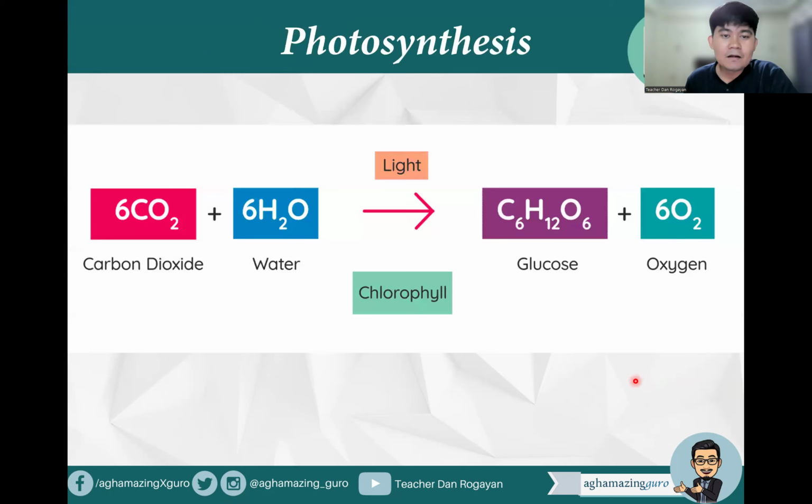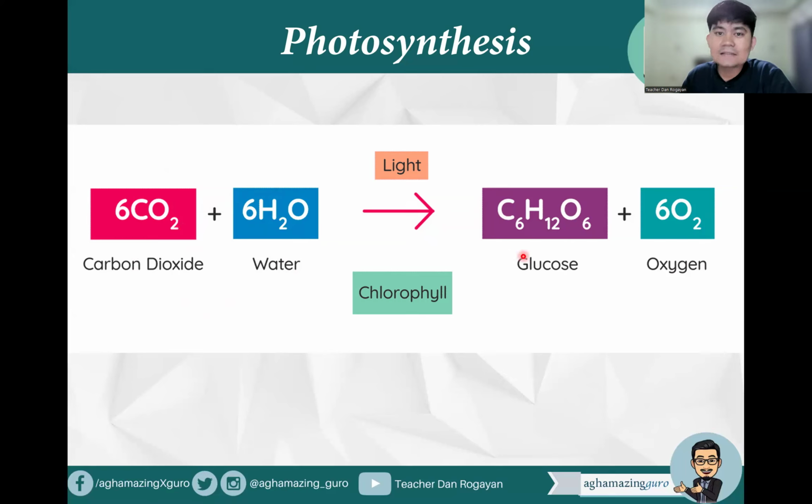And these are the reactants and the products of photosynthesis. All right. So we have here the reactants, 6 carbon dioxide plus 6 water molecules, right? So these will serve as our raw materials or reactants.